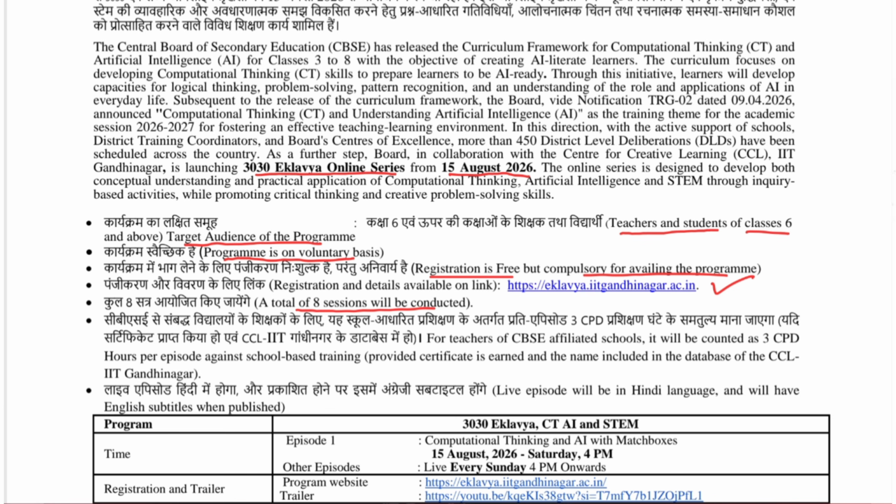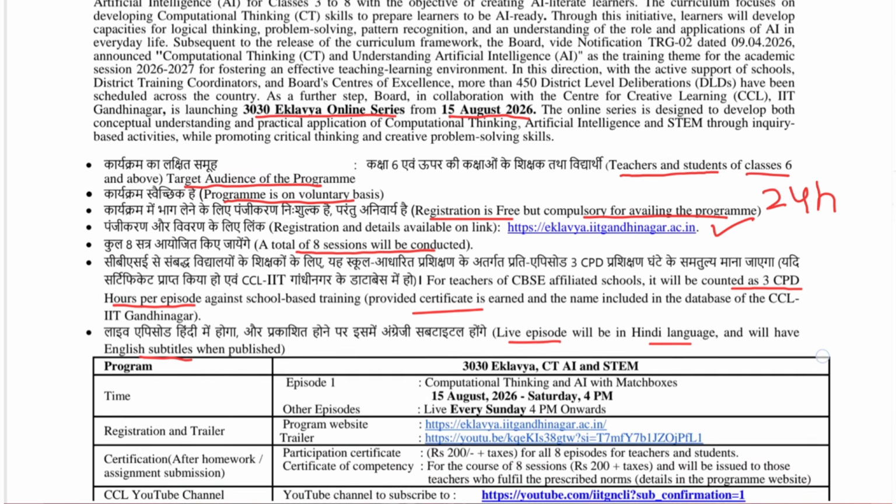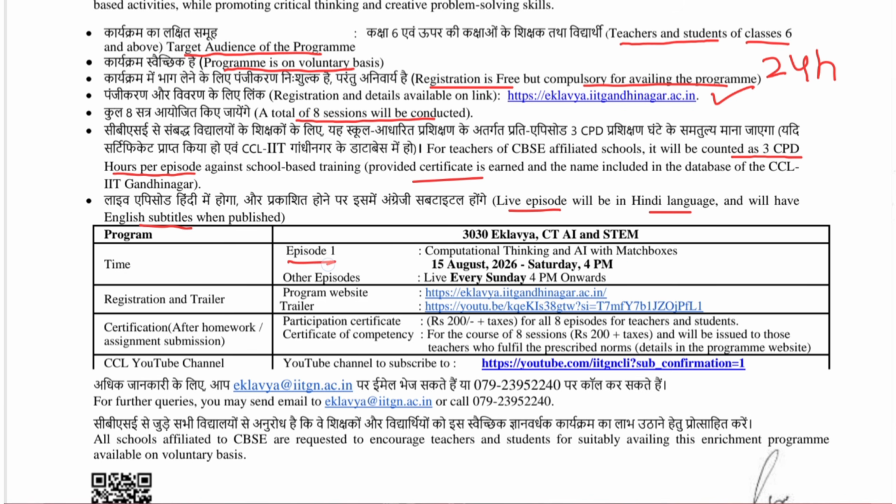Totally 8 sessions will be conducted and each session will be counted as 3 CPD hours per episode. So 8 into 3, totally it will be 24 CPD hours. And you will also get a certificate. Live episodes will be in Hindi language and will have English subtitles when published. So the first episode will be released on 15th August at 4 p.m. and other episodes will be launched every Sunday at 4 p.m.